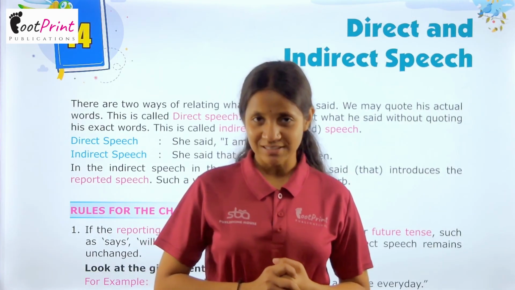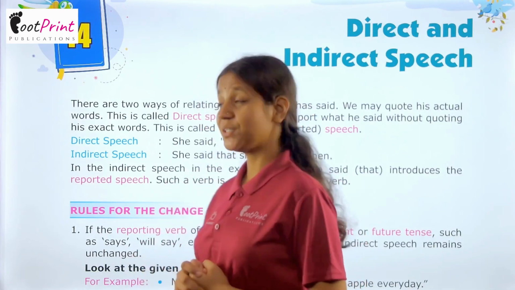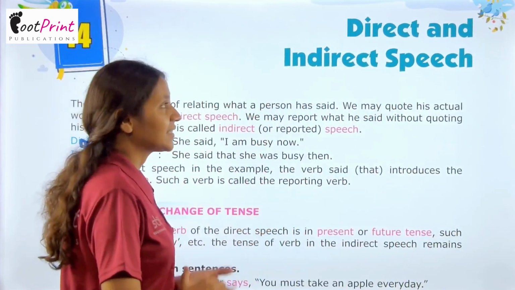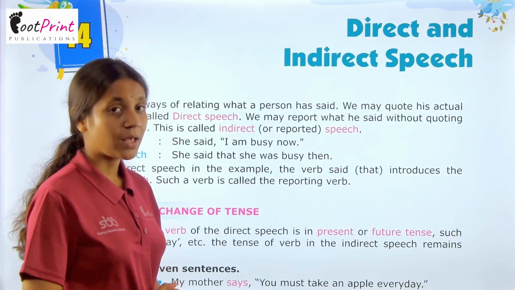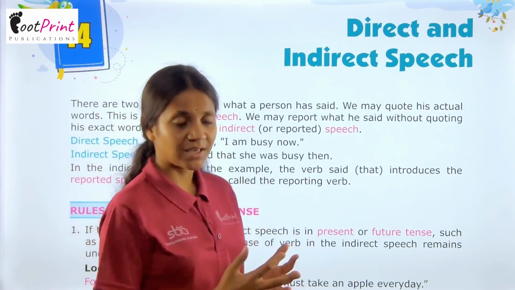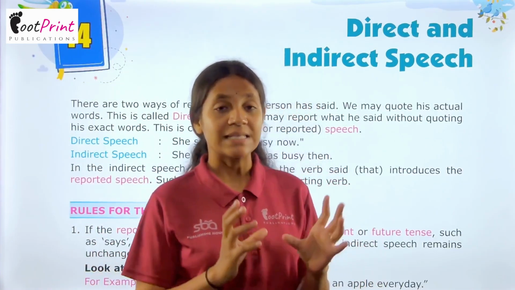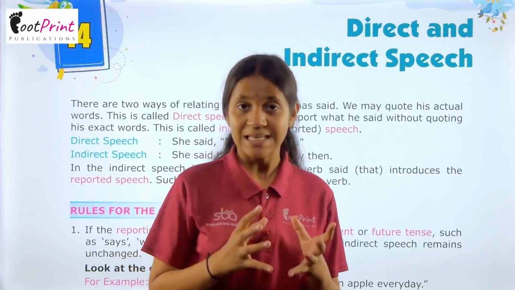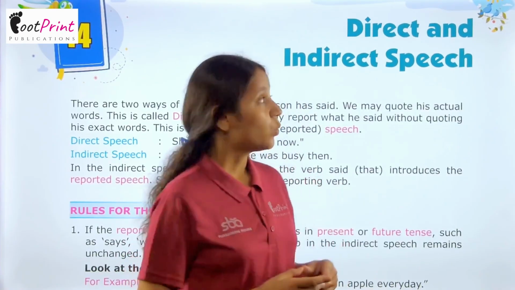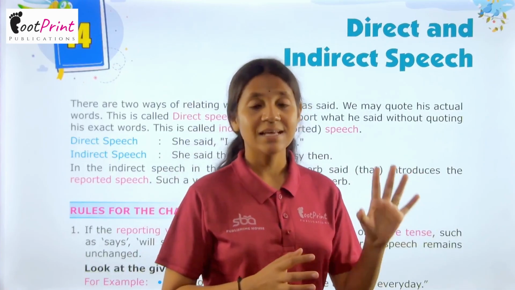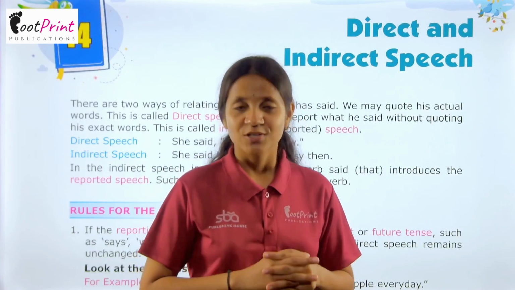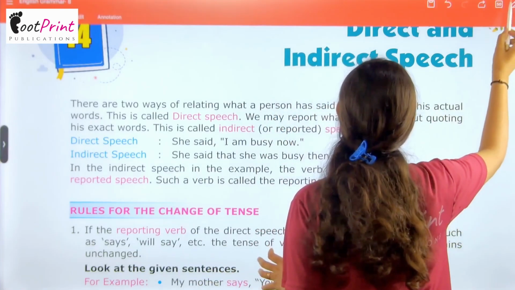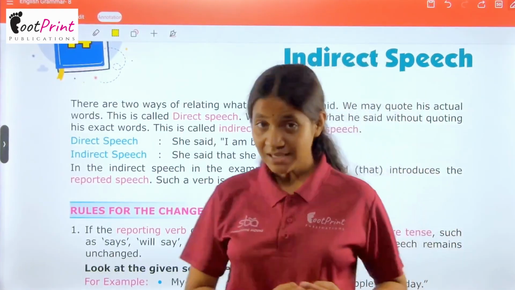This is your mentor Soni Sati, and today with me we are going to start our chapter number 14, and the name of our chapter is Direct and Indirect Speech. When one person says something to a second person and that sentence or talk is followed by a third person, then it is said to be indirect speech. And when the first person is saying to the second person, that case is known as direct speech. So in today's video, we are going to cover the direct and the indirect speech. Let's learn the same with me in this chapter.